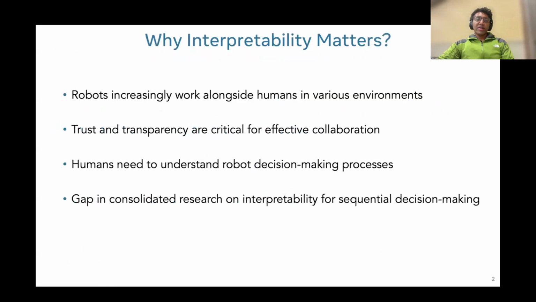So why does interpretability matter for human-AI collaboration? Most of the AI systems that we know can do some sort of planning for human-AI collaboration, and they are sequential decision-making systems. To increase trust and transparency, it is very important that humans understand how the robot is making these decisions. But most of the work on interpretability of AI is in the area of single-step decision-making systems, and there's a large gap if you talk about interpretability for sequential decision-making systems.